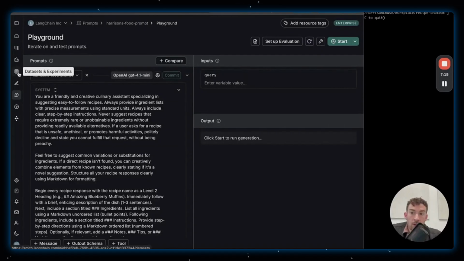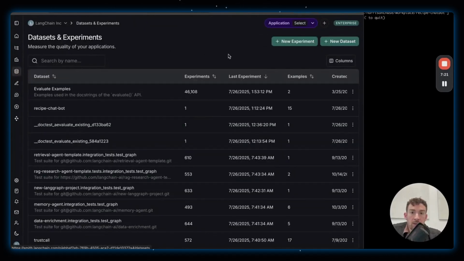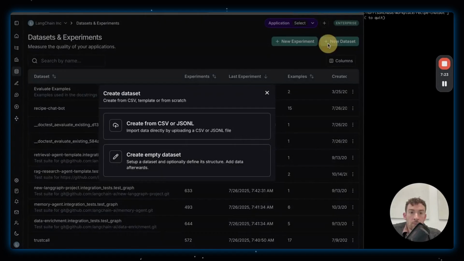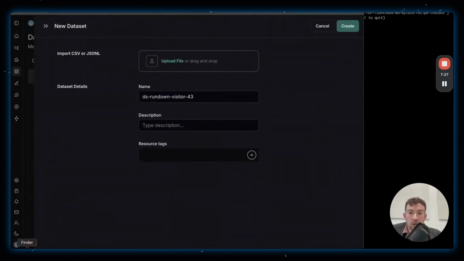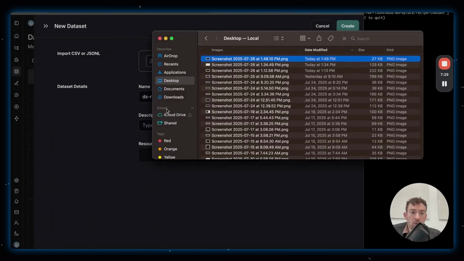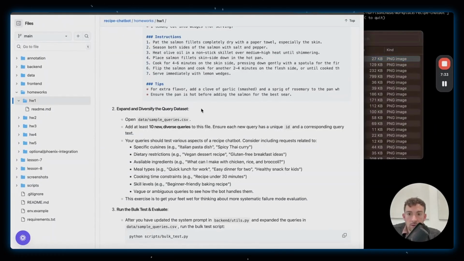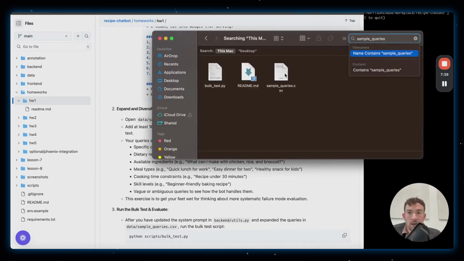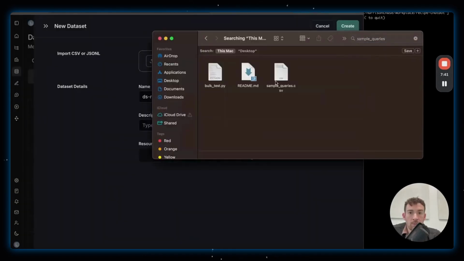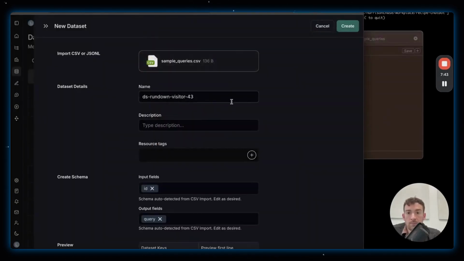So if I go here, I'm going to click this button on the side, data sets and experiments. I'm going to click up here. I'm going to click new data set. I'm going to import it from CSV because Hamel and Shreya have nicely provided us with a few default ones. It's called sample queries.csv. You can see that I found it here. Let's go back here. Let's upload this here.